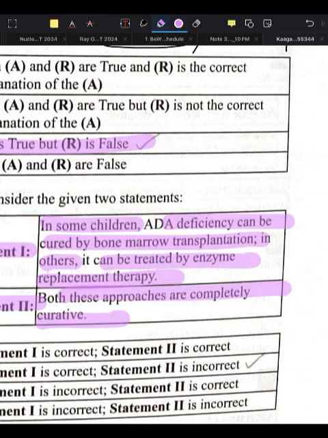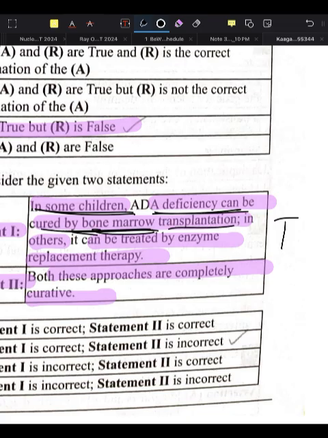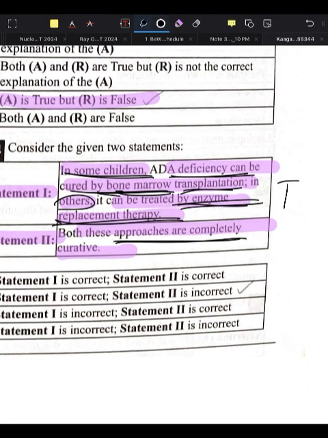Both these approaches are not completely curative, but the first statement is true. Read independently, in some children ADA deficiency can be cured by bone marrow transplantation, and in others we can use enzyme replacement therapy. In statement 2, it says that both these approaches are completely curative.